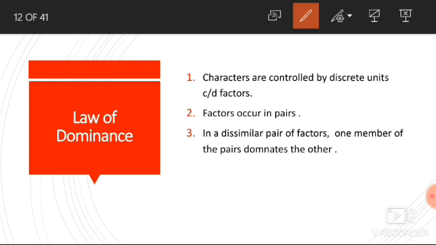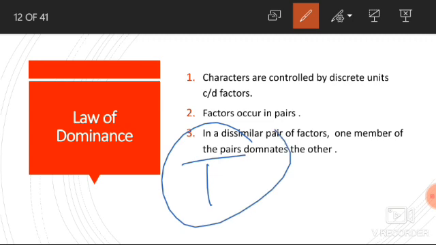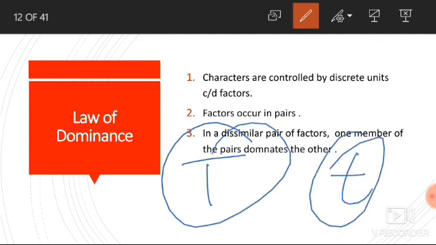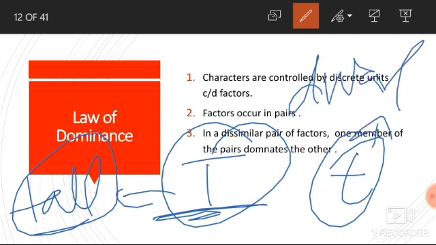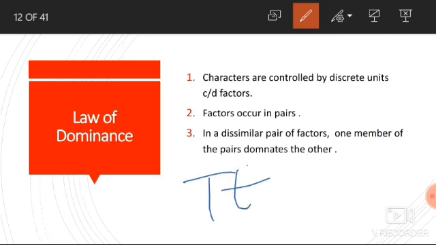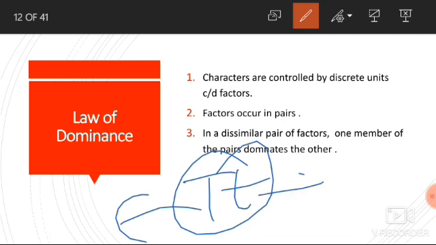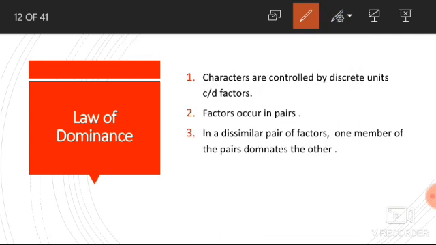Mendel used letter symbols to denote factors: capital letter for dominant factor and small letter for recessive factor. As in the case of height of plant, capital T represents tallness and tallness is a dominant trait, and small t represents dwarfness and dwarfness is a recessive character. So, in heterozygous condition, capital T is the dominant allele and small t is the recessive allele. I hope you get this.